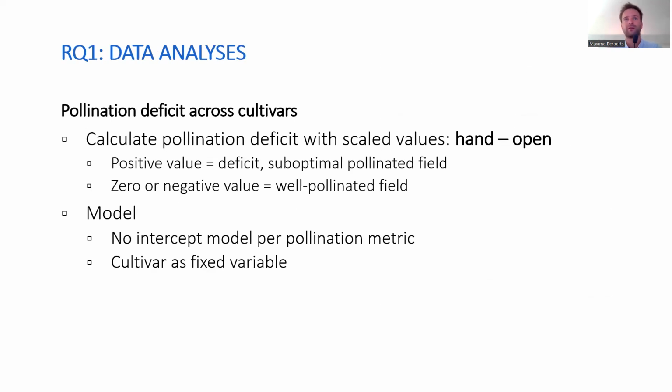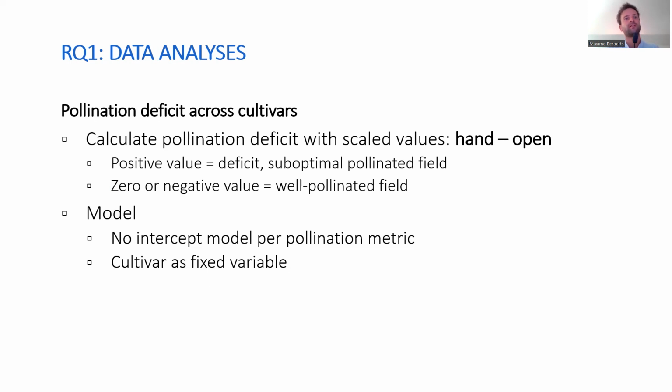So for the first research question, whether there are pollination deficits across these different cultivars, we calculated the pollination deficit with the scaled values, as the difference between hand and open pollination. If this difference is a positive value, this indicates that there's a pollination deficit, or that a certain field is suboptimally pollinated. If this value is 0 or negative, it indicates that this field was well pollinated.